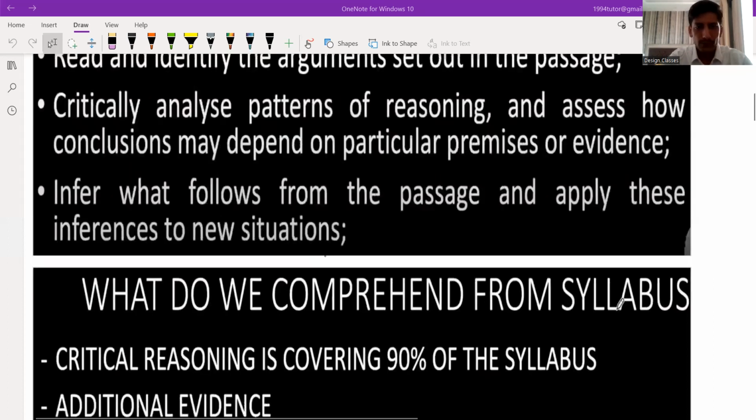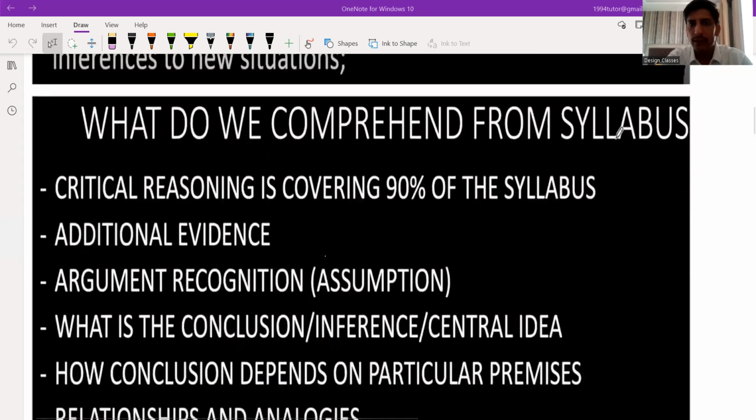Let's now discuss what to comprehend from the syllabus: what we should cover, what is more important, and where the maximum marks are scored. As I told you, reasoning is divided into two parts: critical reasoning and logical reasoning. Critical reasoning covers 90% of the syllabus. As I told you, there are 28 to 32 questions, and 90% of them are from critical reasoning only. So this is the most important part for you.